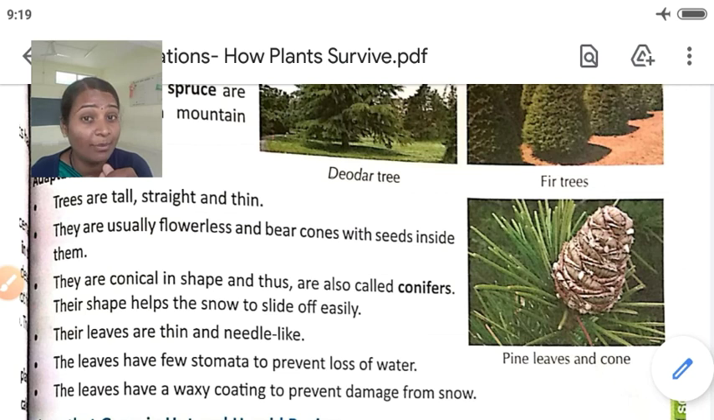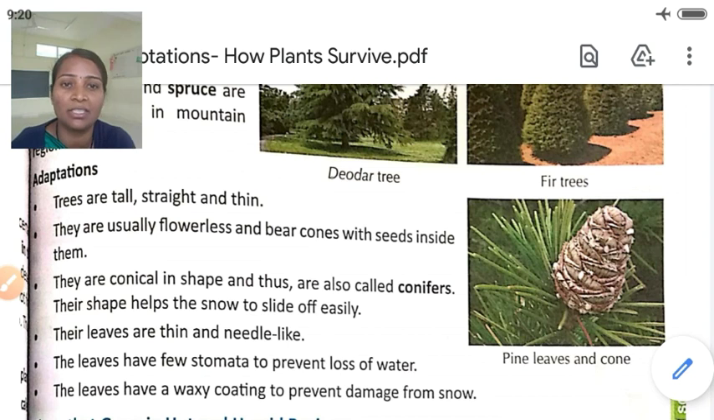Keep in mind first that the trees are tall, straight and thin, as well as usually flowerless with cones, and seeds are inside them. They are conical in shape and thus are called conifers. These plants are called conifers. They have a conical shape.